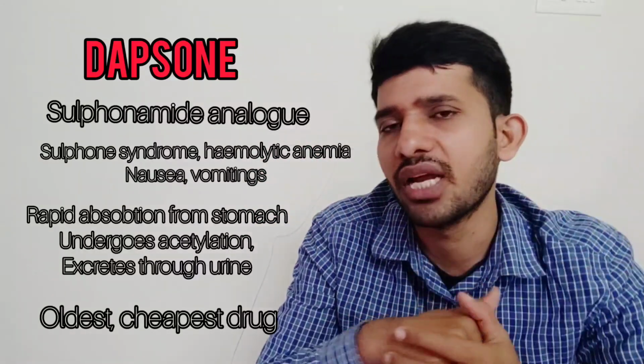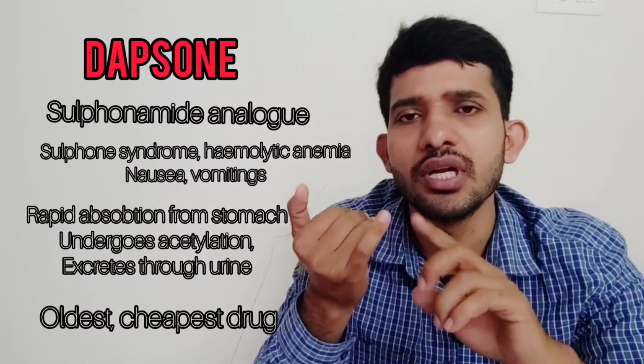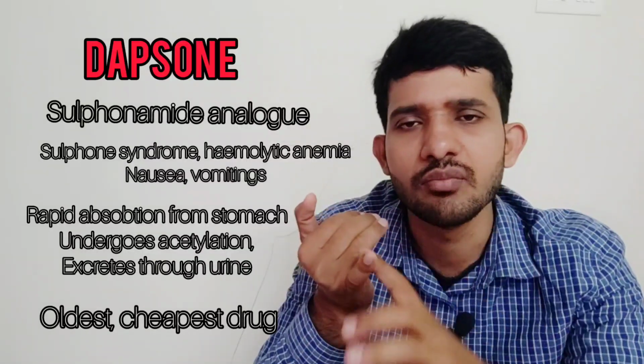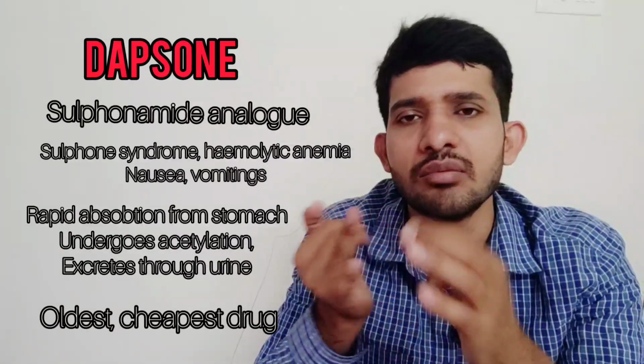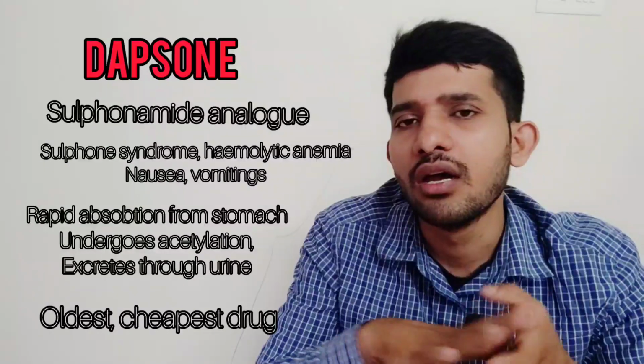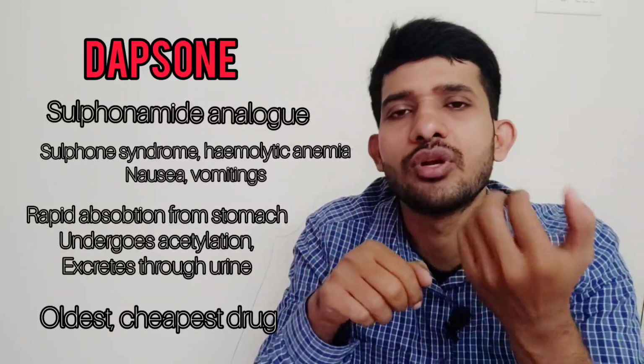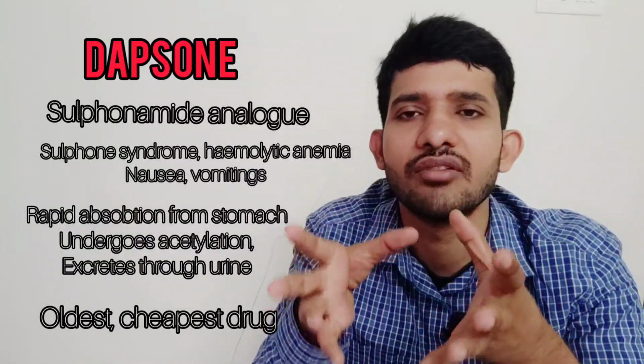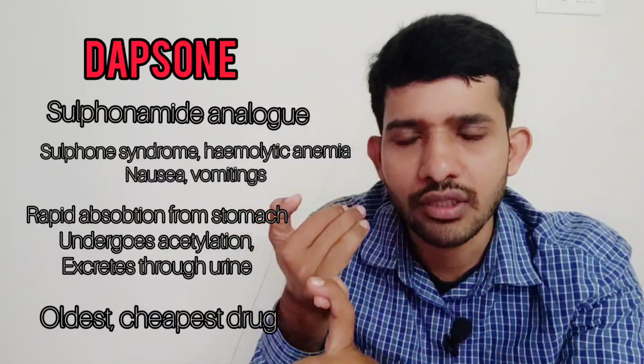Let me summarize the 5 important points about Dapsone. Just remember, it is a sulfonamide analog, or it is very similar to sulfonamide. Mechanism of action is similar to sulfonamides because it inhibits the folate synthase enzyme, and by that it stops the production of folic acid in the bacteria, and by that replication of the bacteria stops. So this is one point about Dapsone.